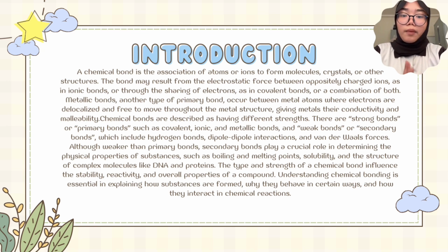Although weaker than primary bonds, secondary bonds play a crucial role in determining the physical properties of substances such as boiling and melting point, solubility, and the structure of complex molecules like DNA and protein. The type and strength of chemical bonds influence the stability, reactivity, and overall properties of a compound. Understanding chemical bonding is essential in explaining how substances are formed, why they behave in certain ways, and how they interact in chemical reactions.